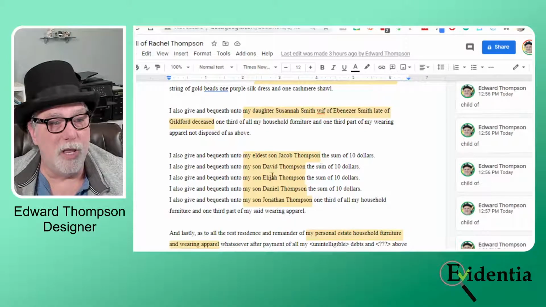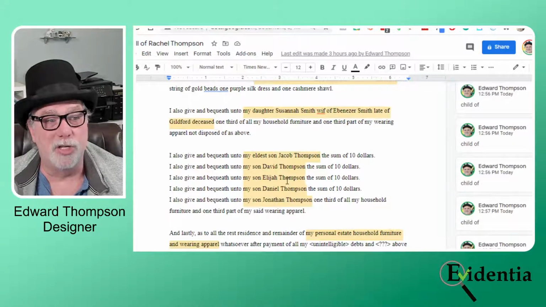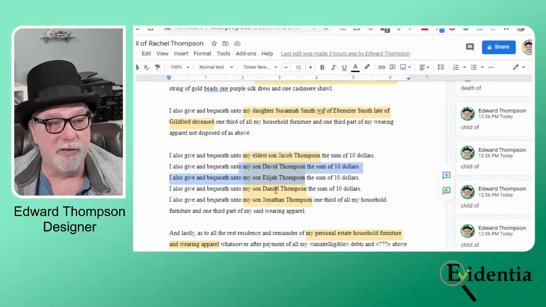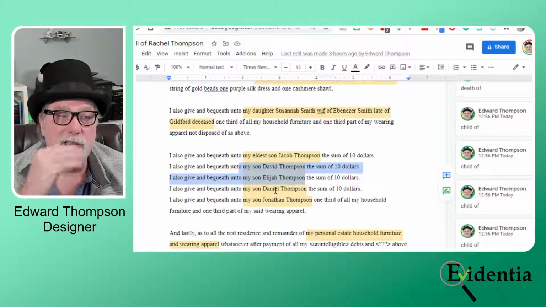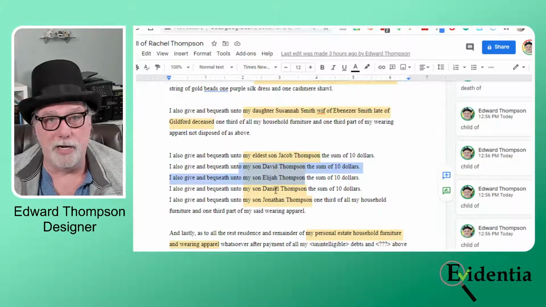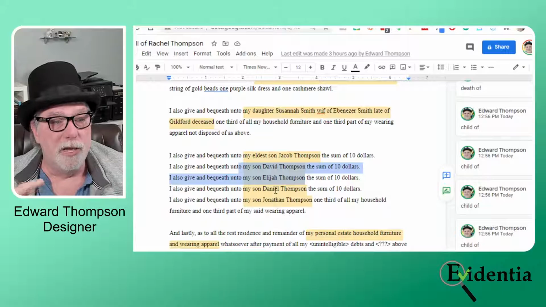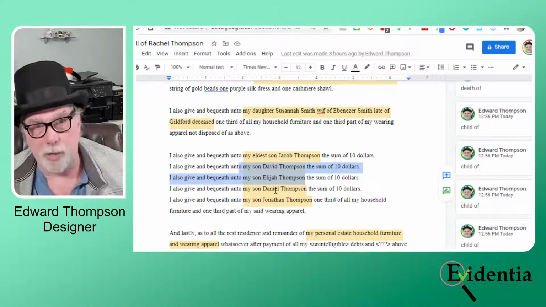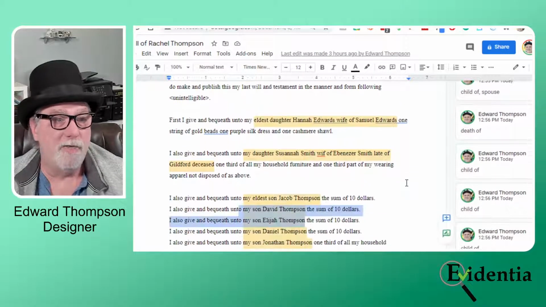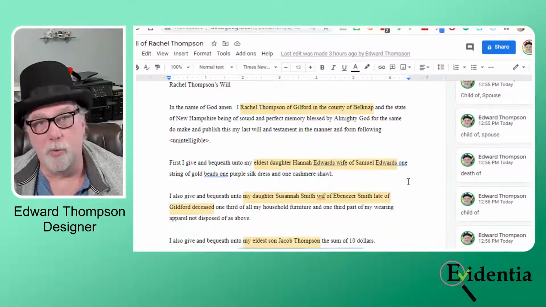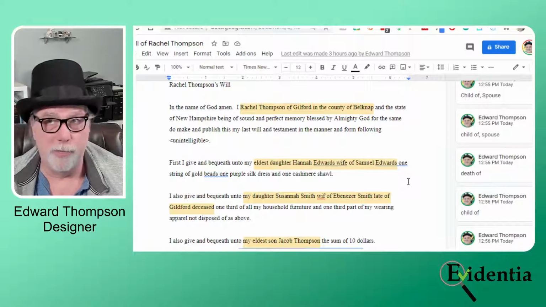Based on that, it provides a clue that maybe I need to look for David and Elijah somewhere else. If my theory is correct, that's the reason they did not receive an equitable portion of the estate. It could very well be that the 3 that were local, well, it could be favoritism.